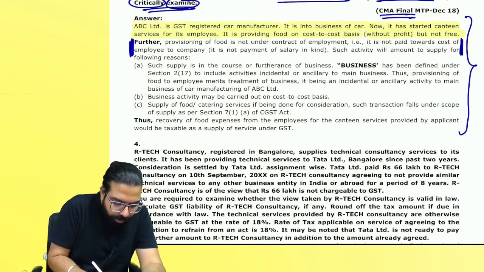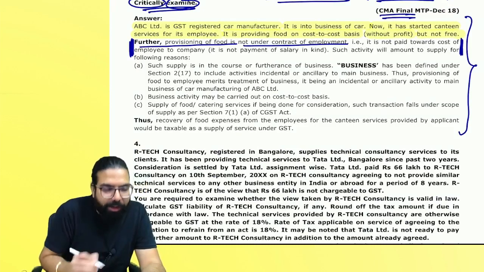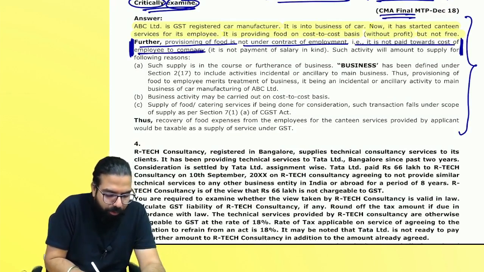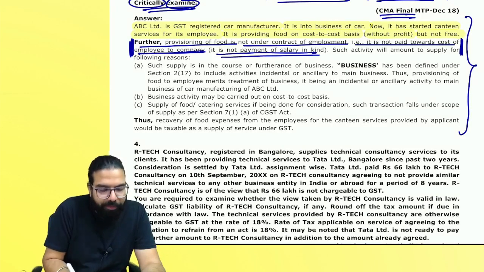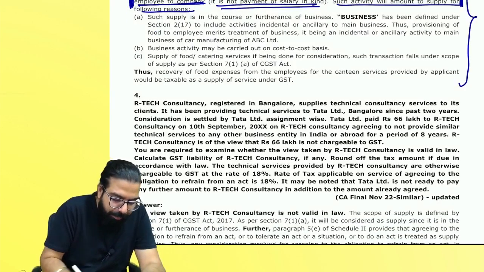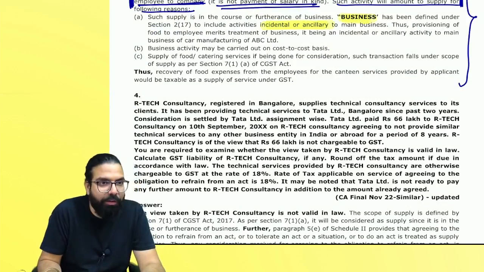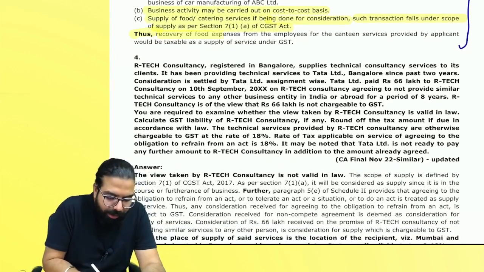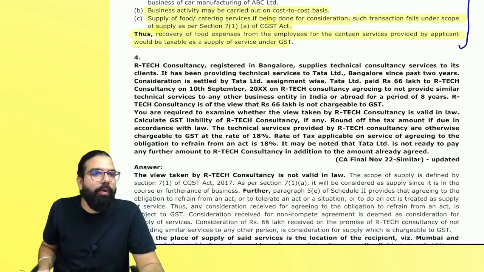Everyone over here, see. Further provisioning of food is not under a contract of employment. That is, it is not paid towards the cost of employee to the company. It is not payment of salary in kind. Such activity will amount to supply for this reason. Number one, business includes what? Incidental or ancillary services or activities also. And business activity may be carried out on cost to cost basis also. Or supply of food or catering, if done for consideration, such transaction will fall in section number 7.1a, and hence recovery of food amount from the employee will amount to supply. Can I go ahead, everyone?